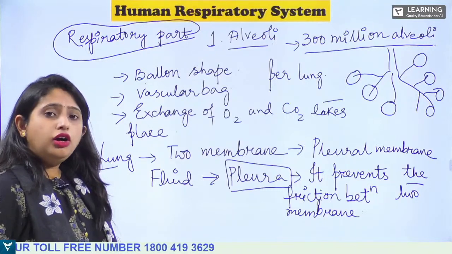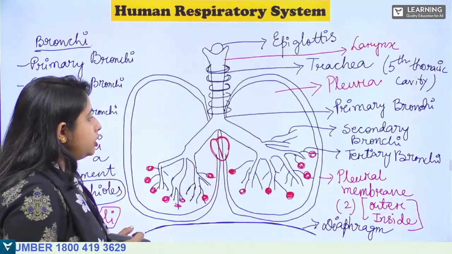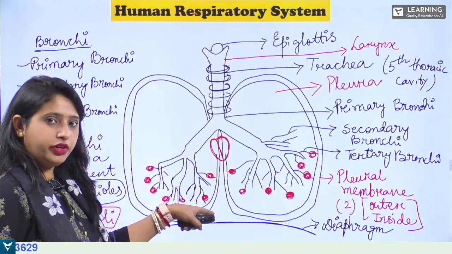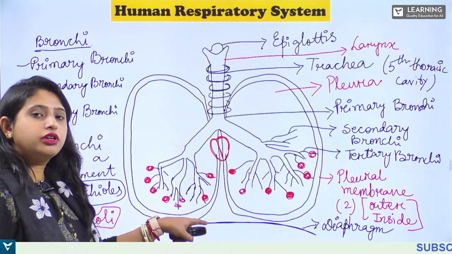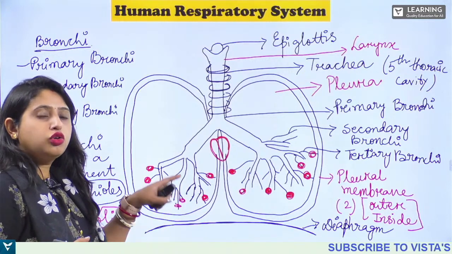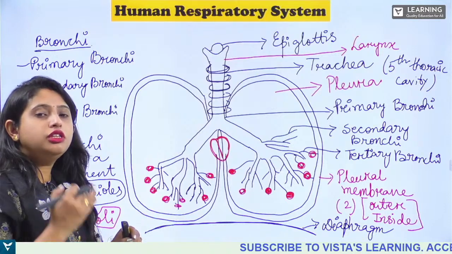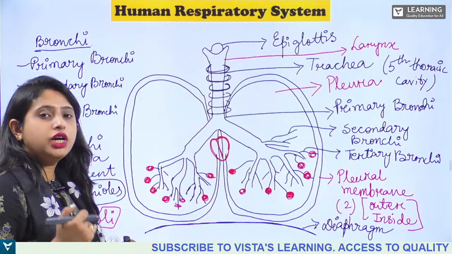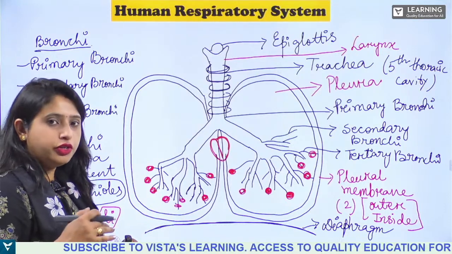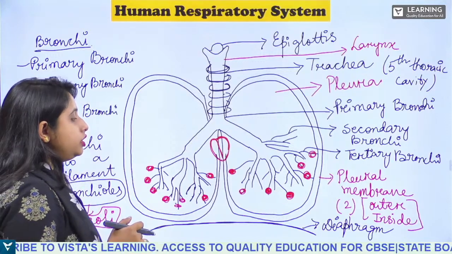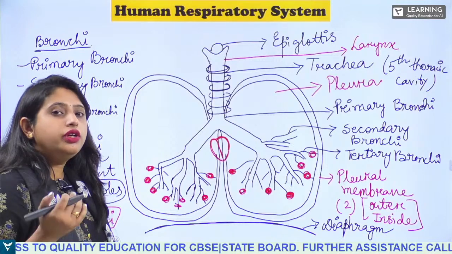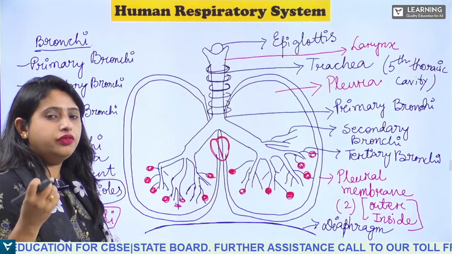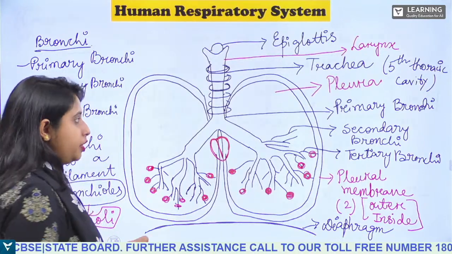Now along with that, under the lung you will see the diaphragm, right? The diaphragm is a dome shaped muscle. The intercostal muscle helps in the movement of the diaphragm, in its relaxation and contraction.